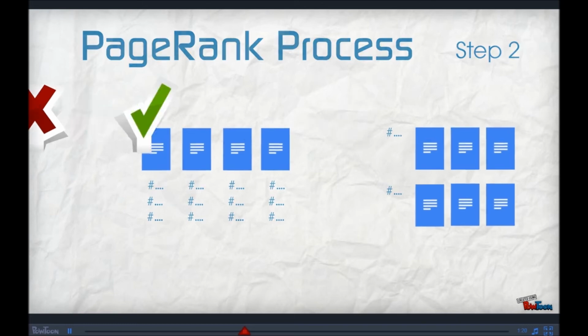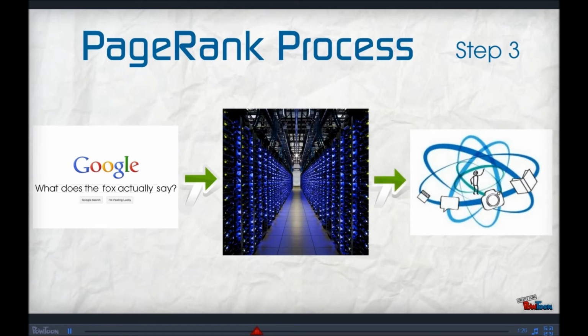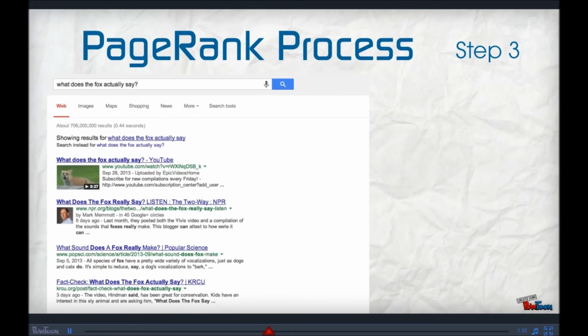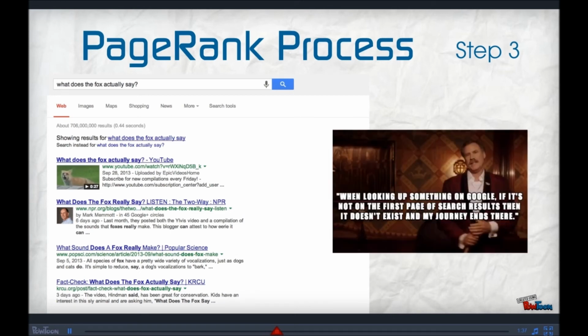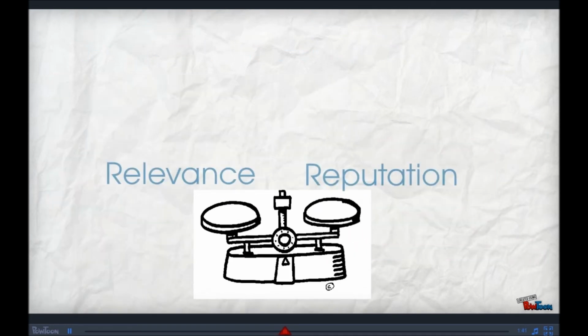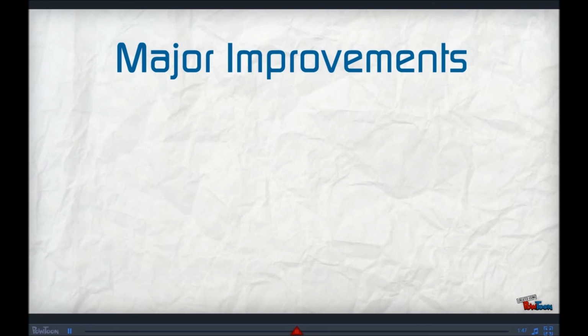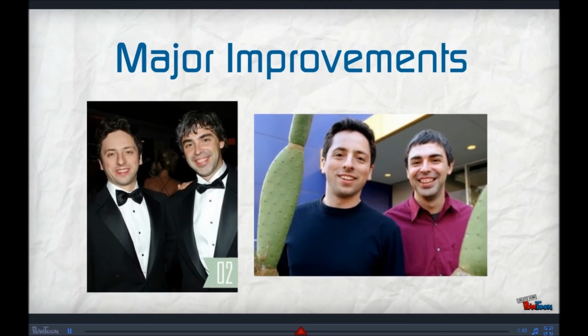Now comes the search query. To fulfill the query, the terms searched are sent to the closest data center, which then sends them out to the machines that contain their indexed fraction of the web. These machines then return the 10 pages with the highest rank that are closely related to the search query. Because the search engine provides the user with the creme de la creme of what they're looking for, users rarely have to go past the first page of Google. The balance of relevance and reputation is something that Google has mastered, which is why it's the world's most popular search engine.